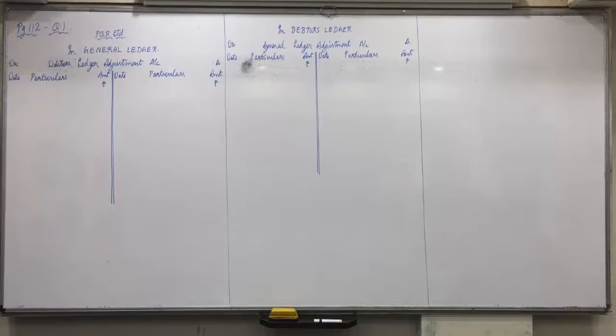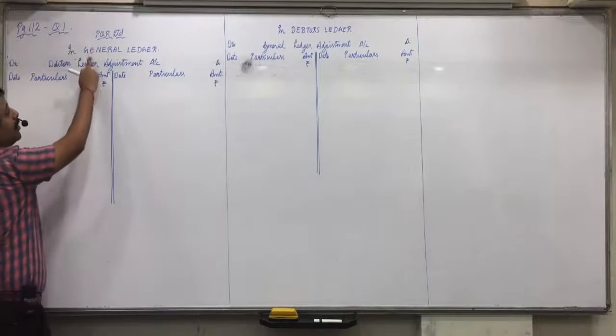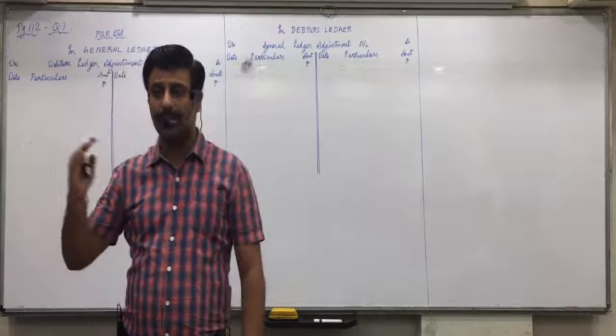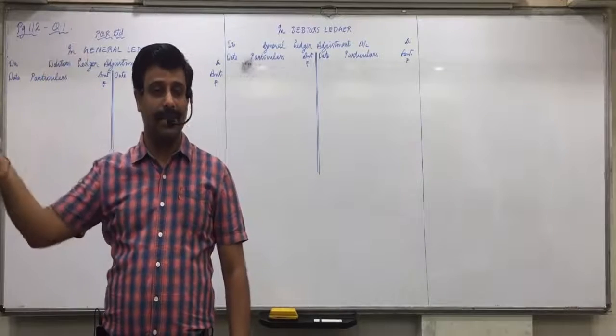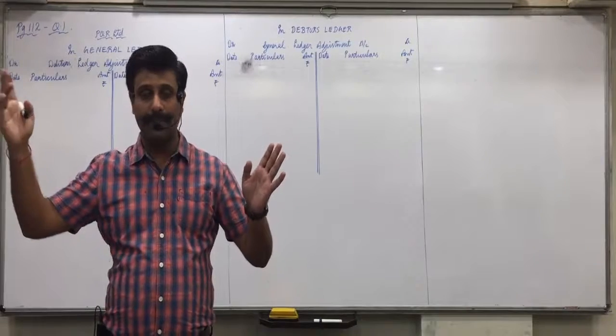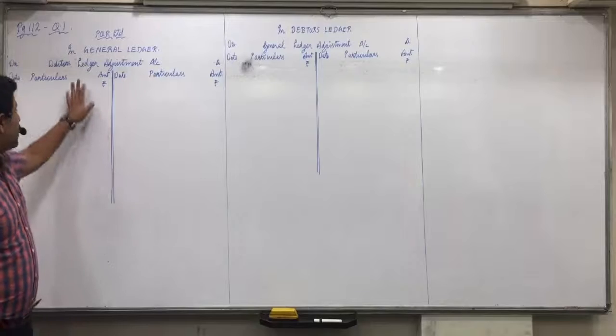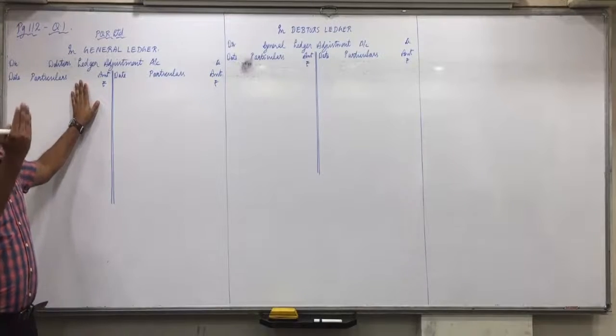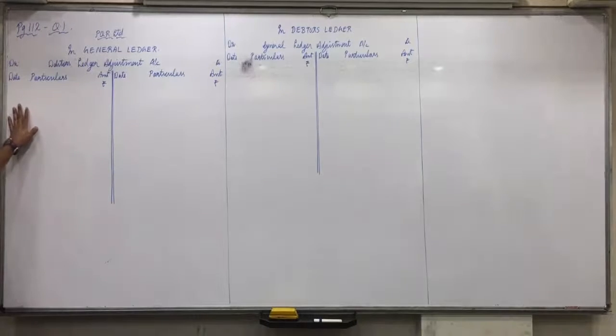Now, in the beginning, the first paragraph says the balance of customers' accounts is 3,72,000. Now, understand this. Debtors always have a debit balance. But in which book are we making it? In the general ledger, other than debtors, we record all other accounts, so all those accounts will have a credit balance. To complete its double effect, we make the debtors ledger adjustment account, writing it on the opposite side, that is the debit side.